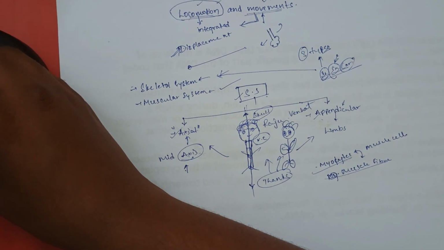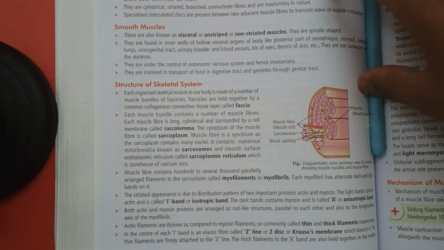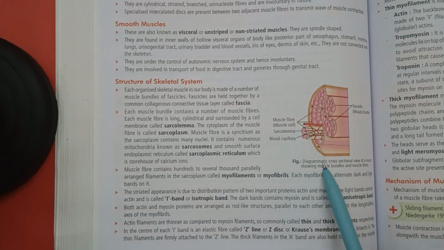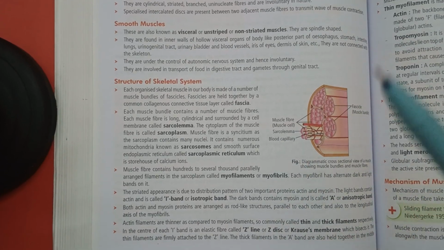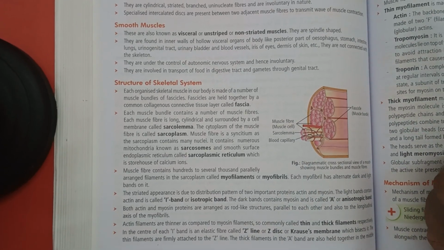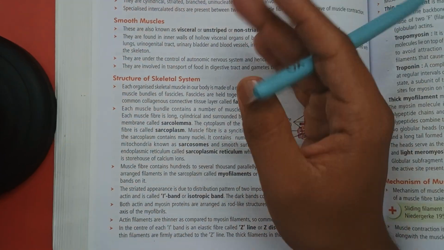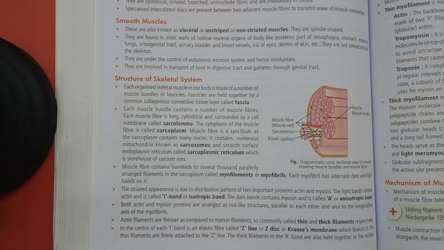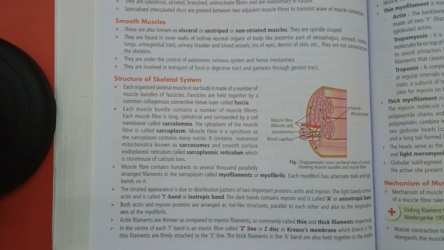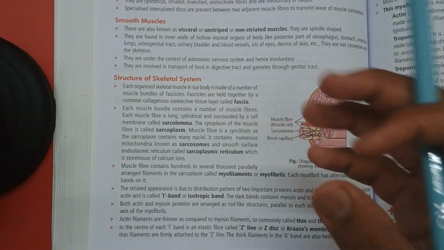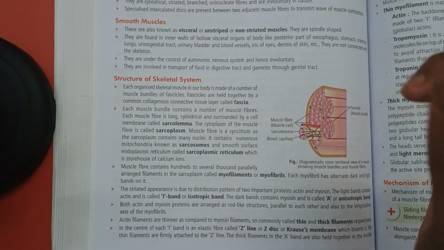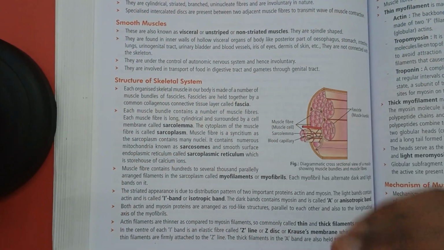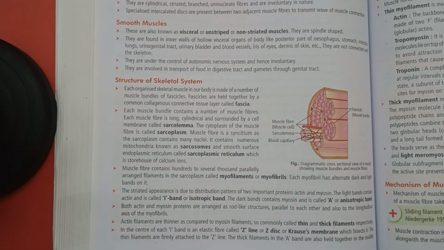Let me take this book once. So coming to the structure of a skeletal muscle, this whole muscle actually has many bundles in it. When you cut through the cross section of the whole muscle, you find many bundles. These bundles are nothing but your myofibers, muscle fibers. Myo is the term used for muscle. Myocytes or muscle fibers are the bundles you found.